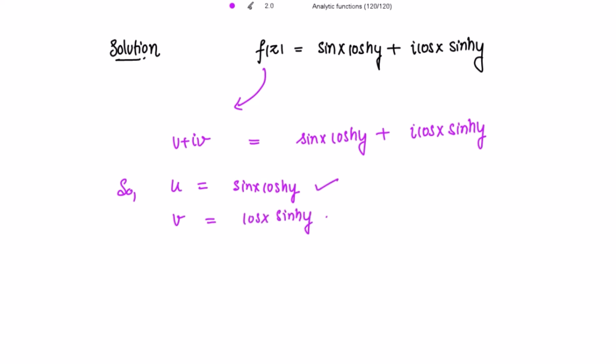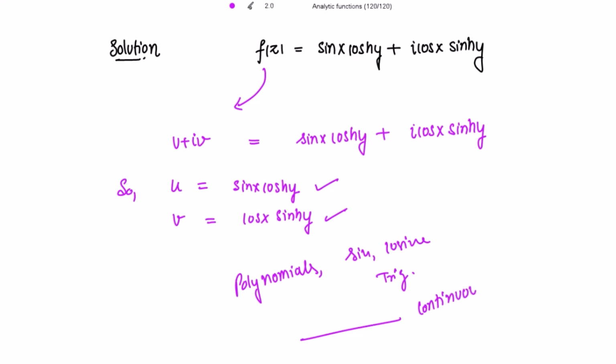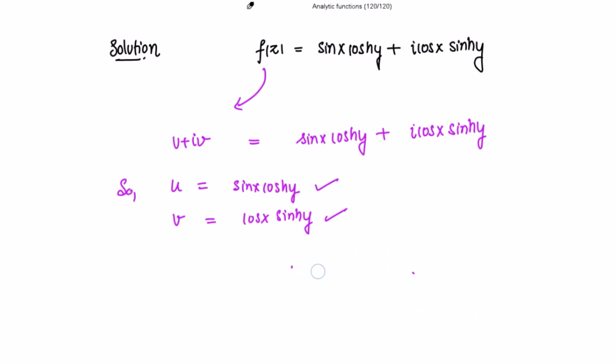Now here u and v are continuous everywhere. Why? Because all the polynomials, please remember this, all the polynomials and the sine, cosine functions, trigonometric functions, all these are always continuous everywhere. And here u and v are trigonometric functions, so these are continuous everywhere.